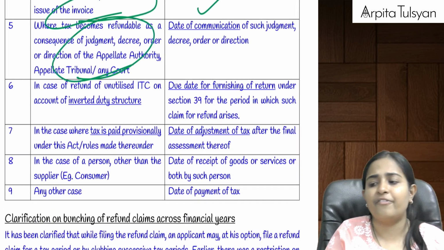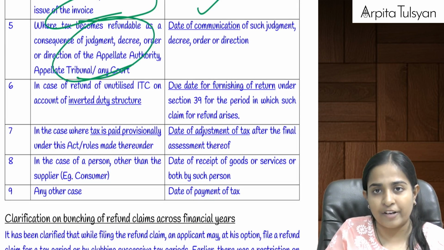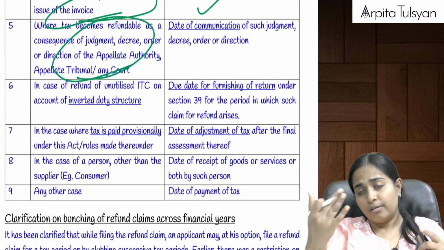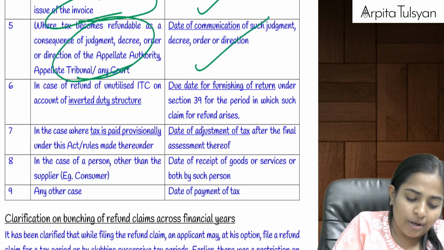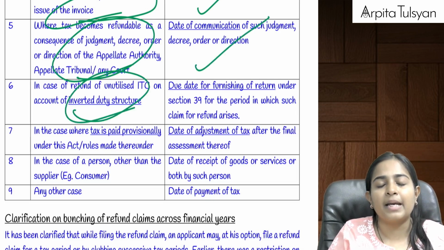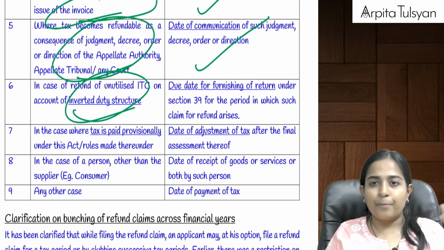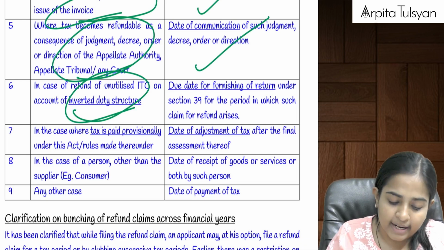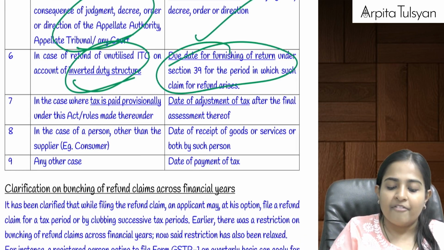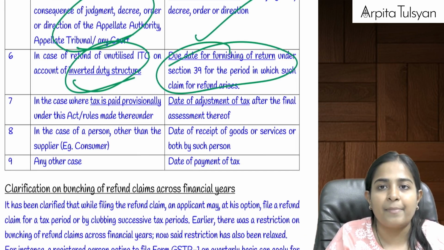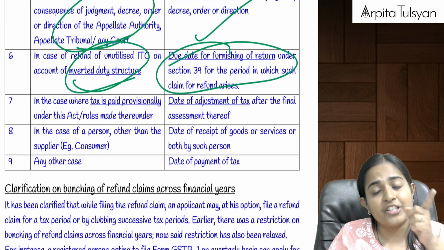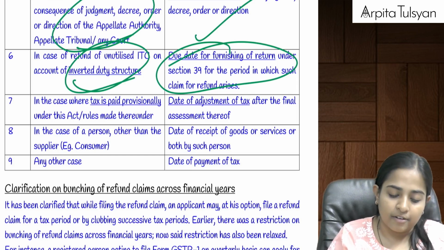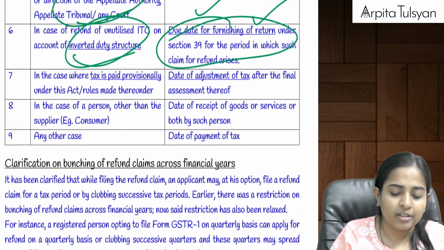Then suppose the refund has become payable to you because of the order of any court, tribunal, etc. Whenever that order was communicated to you, from that day within a time period of 2 years. Then if the refund is becoming applicable to you on account of inverted duty structure, where input is at a higher rate and output is at a lower rate, then again, in whichever return you have shown it, from the due date of furnishing such a return, within 2 years.